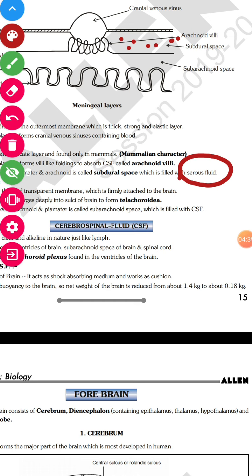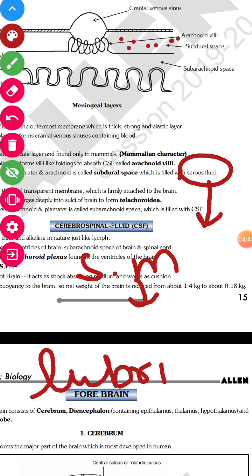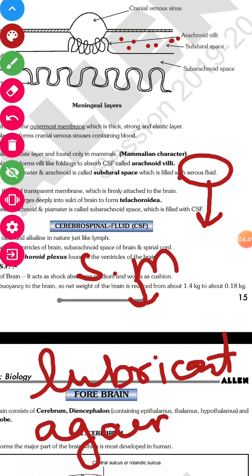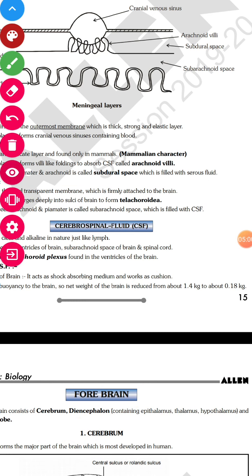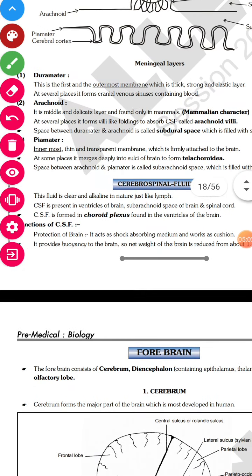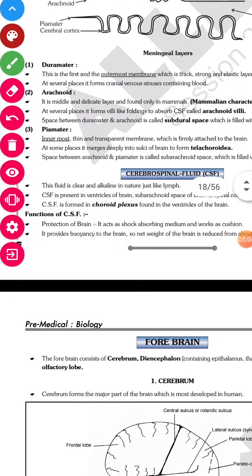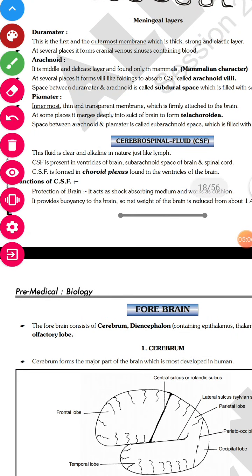It is secreted by serous membrane, and the function is that it acts as a lubricant against organ and body wall. It means the organ should not directly touch the body wall. That is why there is serous fluid, which is going to protect them from any friction.